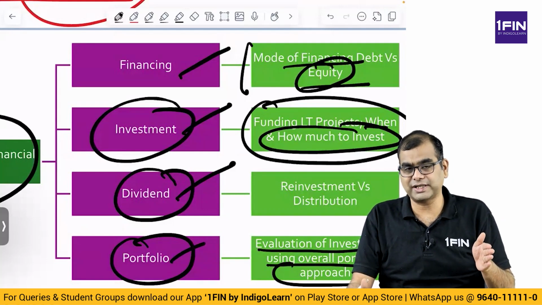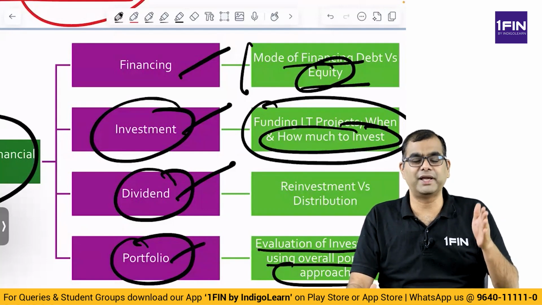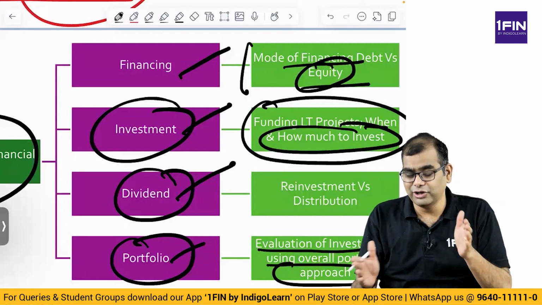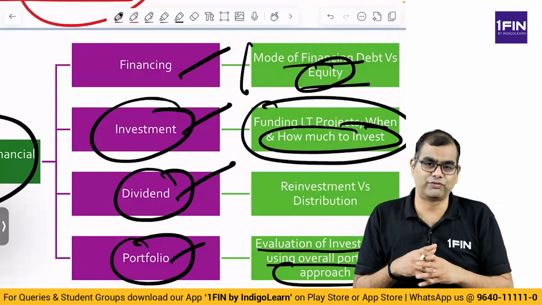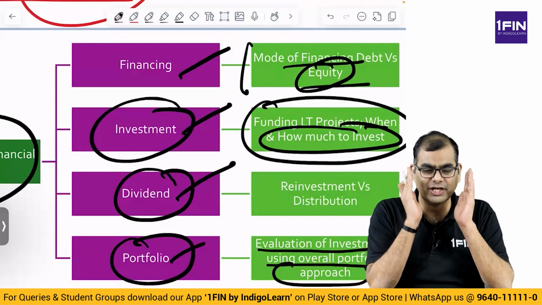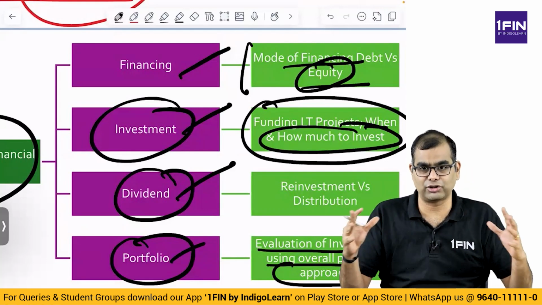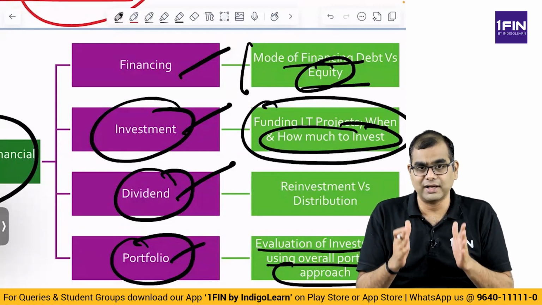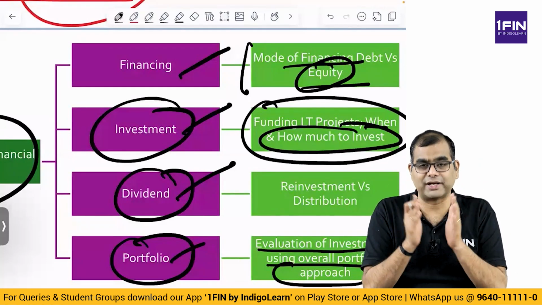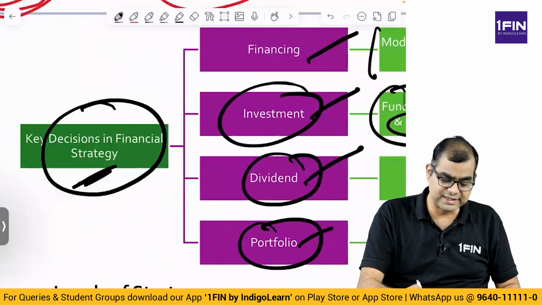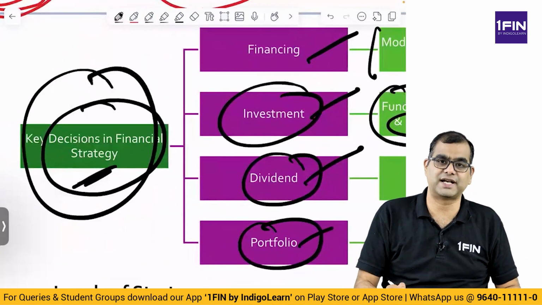If I shut this project down, the project which is making a lot of money will turn into a loss making project. So you have to evaluate everything together from a portfolio based approach. Don't ever look at everything in silo. Silo means individual. You see cement silos, or grain silos where they store grain or store cement. You don't think in a closed manner, you think in an open manner. You look at everything on an overall portfolio basis. So these are key decisions in financial strategy.